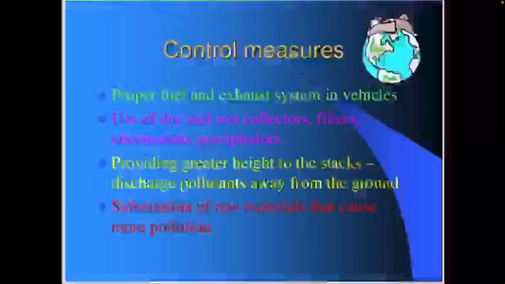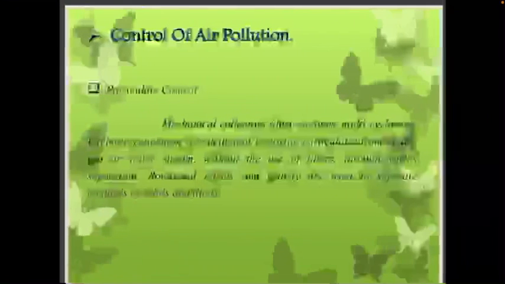Proper fuel and exhaust systems should be used in the vehicles. Substitution of raw materials that cause more pollution. Providing greater heights to the stacks to discharge pollutants away from the ground. Then use of dry and wet collectors, filters, electrostatic precipitators to control air pollution.